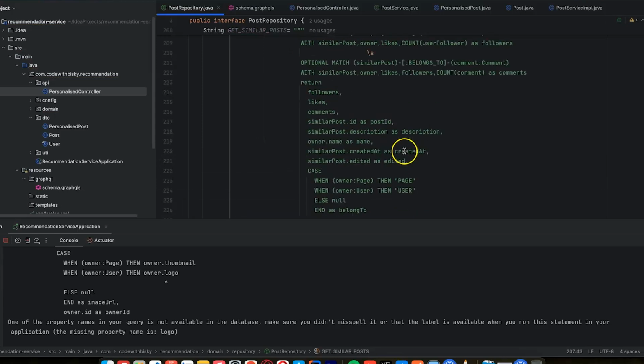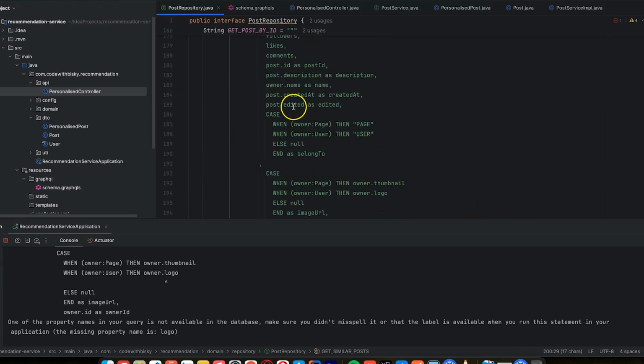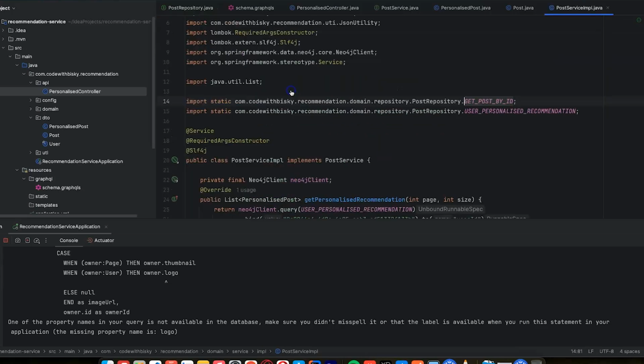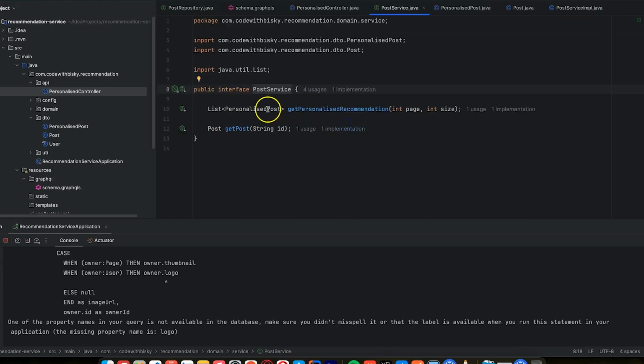And what I want to replace here is just the post ID. I want to know similar post like this. So if I come here, I just want to copy for similar post, it's going to be the is one.